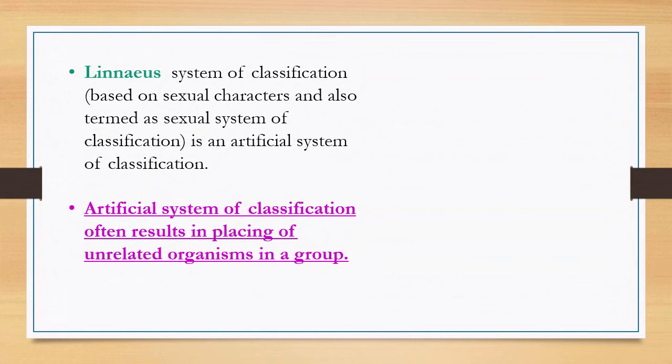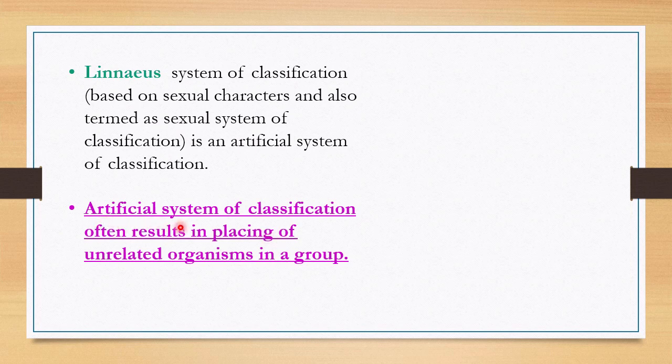After Aristotle and Theophrastus, the next scientist was Linnaeus, and that is called the Linnaean system of classification. This system is totally based upon the sexual characters of an organism, and that's why it is also considered a sexual system of classification. It is also considered an artificial system of classification. So here you can see one drawback of an artificial system. What is the drawback of the artificial system of classification?